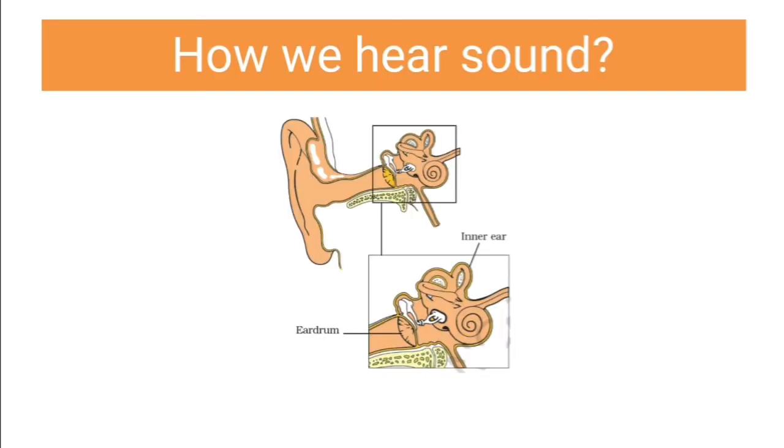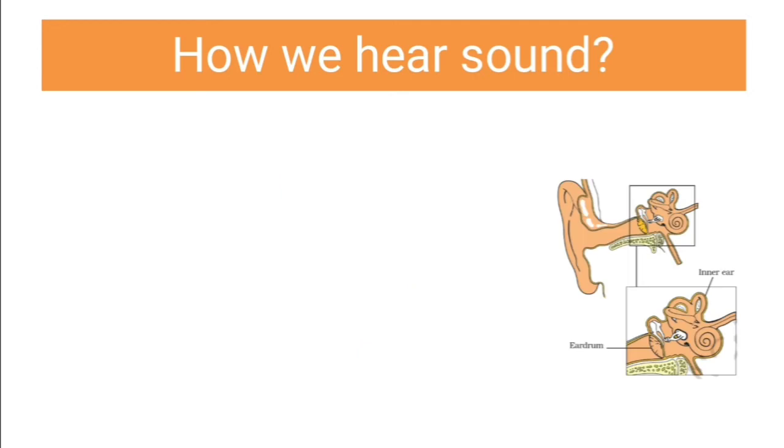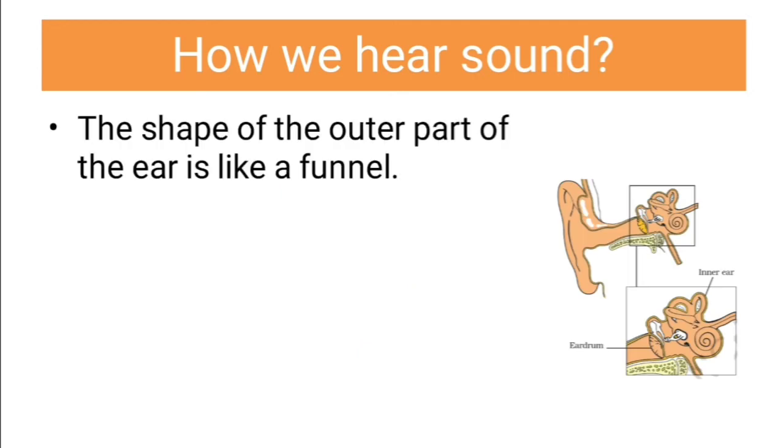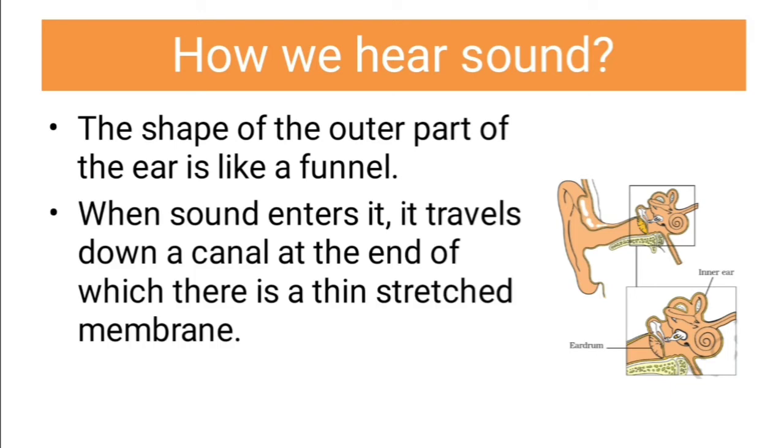Then how do we hear the sound? This is a diagram of the human ear. There are two important labels, the eardrum over here and the inner ear. Both of these things are very important. The shape of the outer part of the ear is like a funnel. When sound enters it, it travels down a canal at the end of which there is a thin stretched membrane.